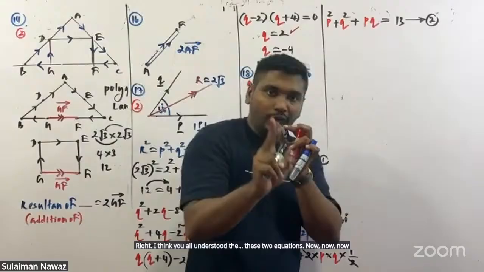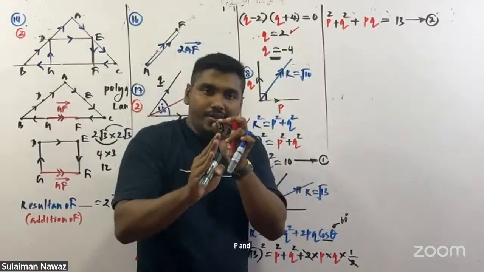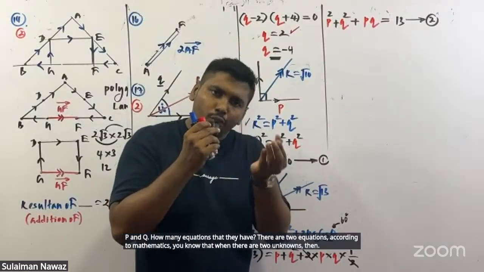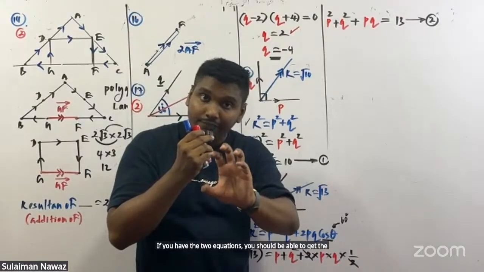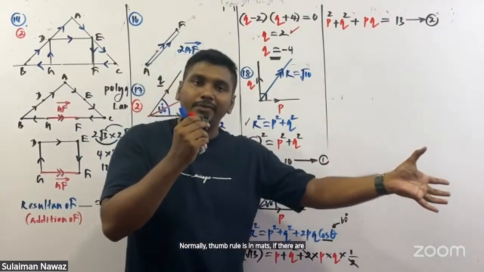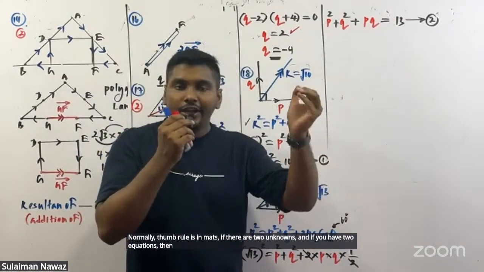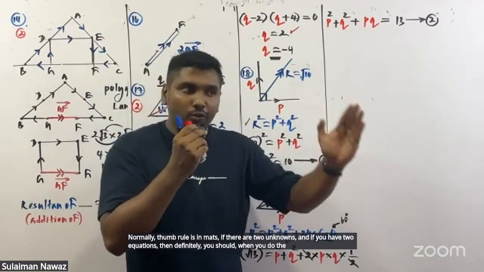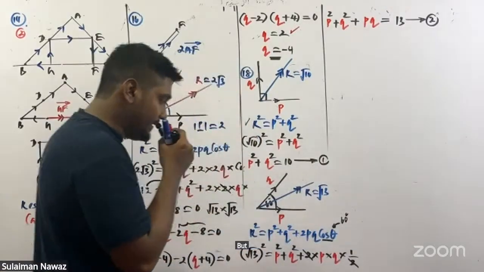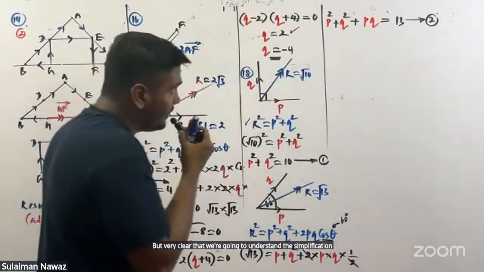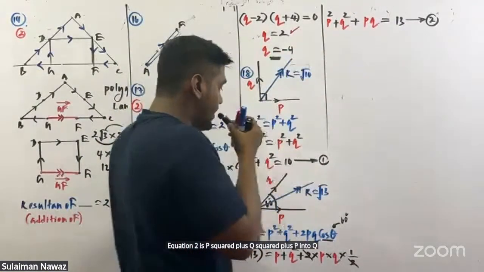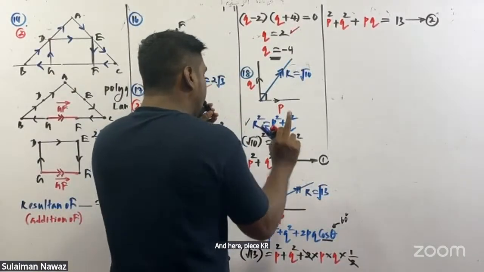Now see, there are two unknowns, P and Q. How many equations are there? There are two equations. According to mathematics, when there are two unknowns and you have two equations, you should be able to get the answers for P and Q. The thumb rule in maths is that when you do the simplification properly, you should get the answers. But the simplification seems very complex. Equation 2 is P squared plus Q squared plus P into Q equals 13. And here P squared plus Q squared equals 10.